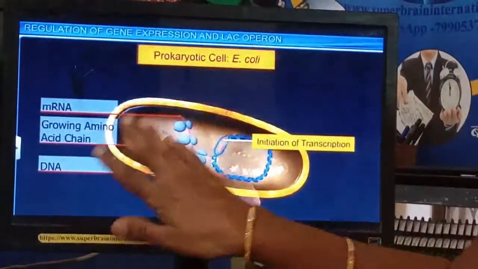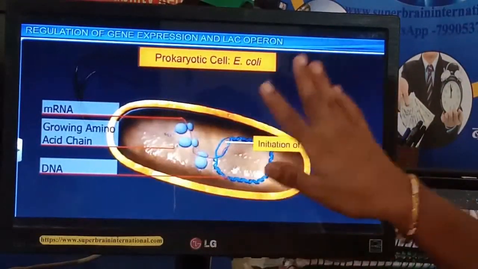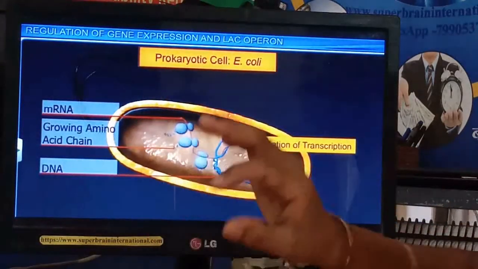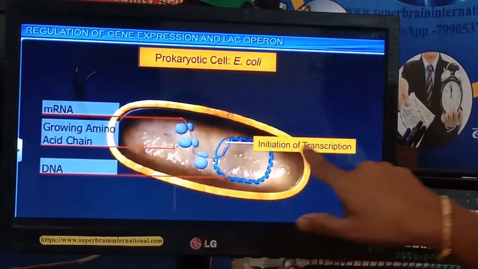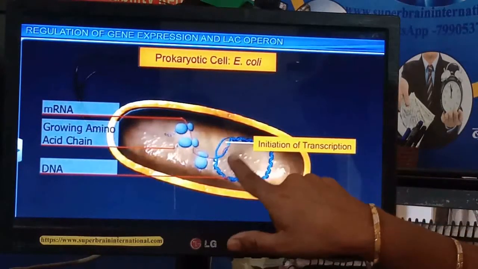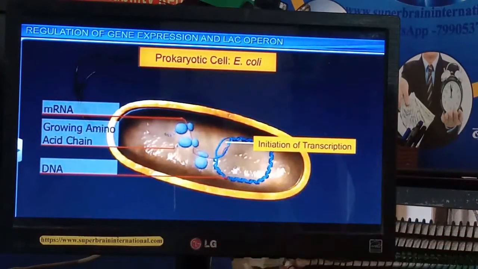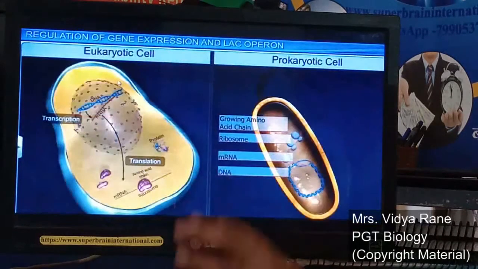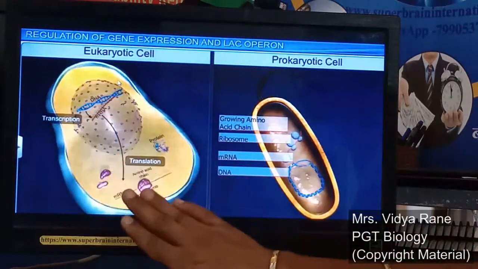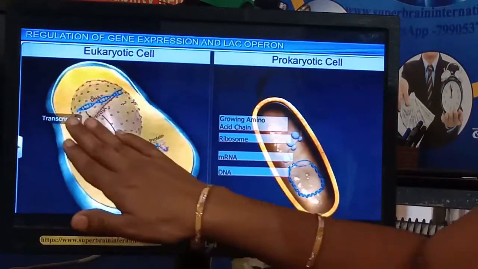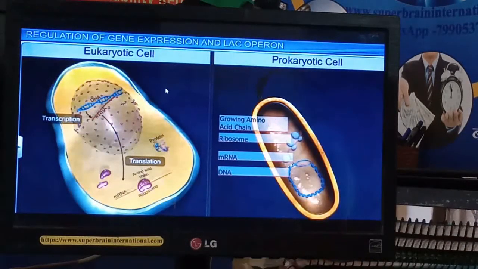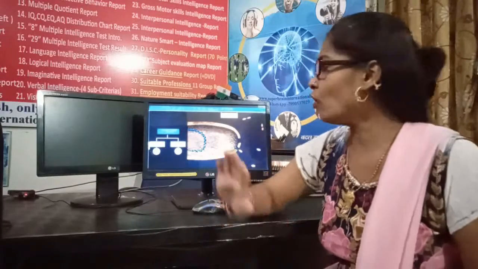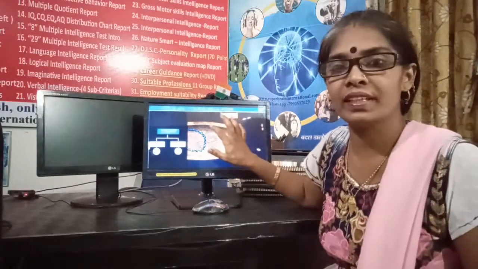Next, if we see the prokaryotic cell E. coli, then in that the most important place of gene regulation is initiation of transcription. It is a very important place where gene regulation is done. So we can see that gene regulation is done differently in eukaryotes as well as in prokaryotes. Take an example of E. coli. It is a bacterium.